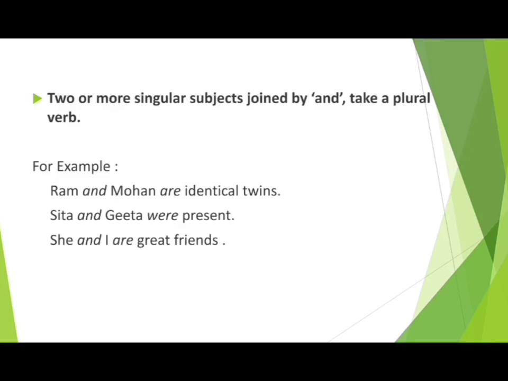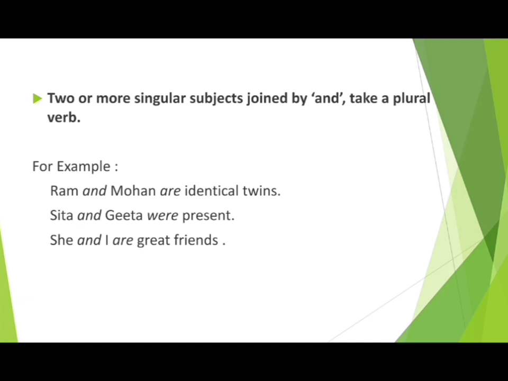Now we move ahead with the rules of subject-verb agreement. Subject-verb agreement has certain rules which we should know and which we should follow. Let's see the first rule. When two or more singular subjects are joined together with the help of the conjunction and, then always a plural verb is used.